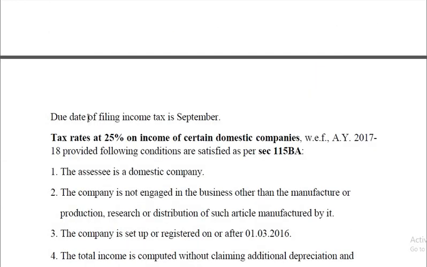And the due date of filing income tax returns is September 30th. In the case of individuals it is July 31st, whereas in the case of companies it is September 30th. Of course, sometimes the date of filing might be extended, like this year due to Corona. The date of filing the income tax returns was extended to November last, and now further to January of 2021. So unless otherwise stated, the date of filing the income tax returns in the case of companies is September 30th.